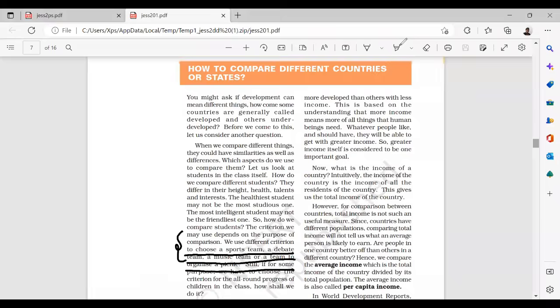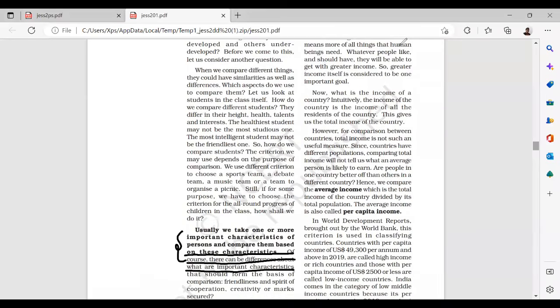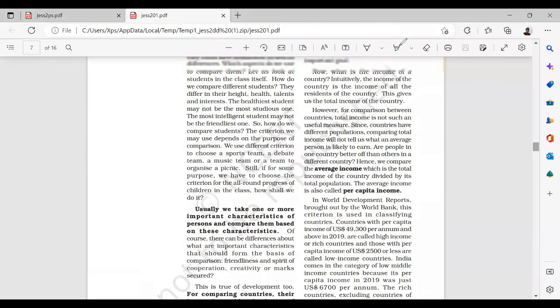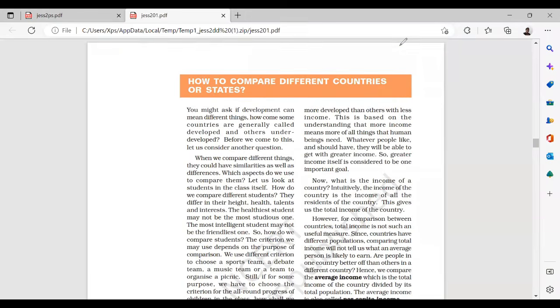Countries with higher income are more developed than those countries which have a lower income. This is based on the understanding that more income means more of all the things that human beings need. Whatever people like and should have, they will be able to get with a greater income. Example, USA: technology is more, and availability of goods is very, very high.